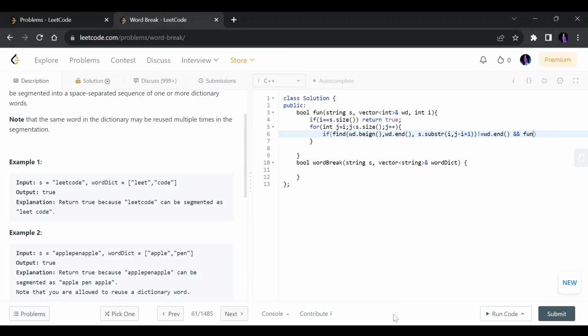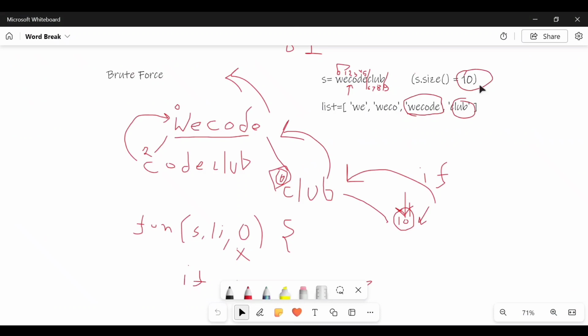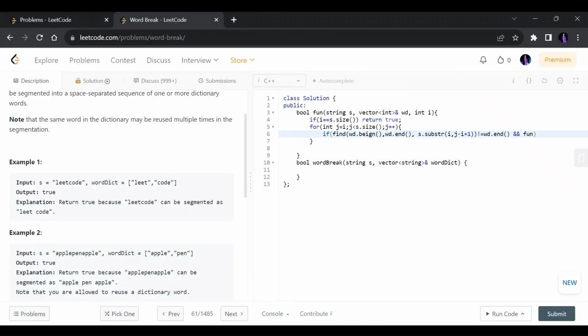For example, we have seen here also, when we get WE, this string is in the list, so we partition it from here, and the next one starts from C. Here we start from W, then we partition it and then start exploring the other substrings which start from C. Okay, the same we do here also.